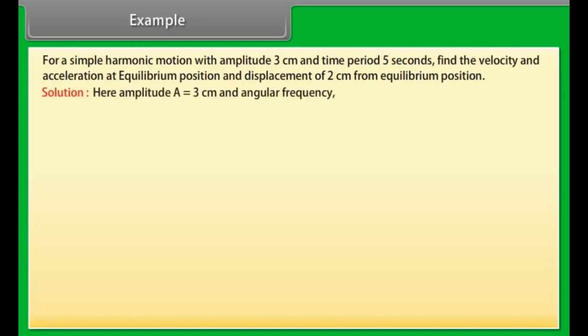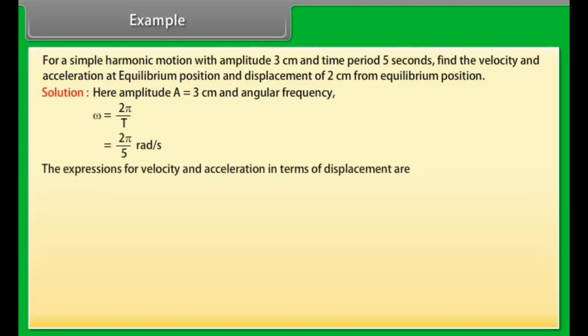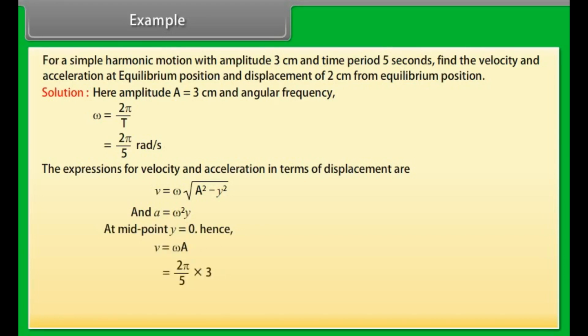Here, amplitude A is equal to 3 cm and angular frequency ω = 2π/T = 2π/5 radian per second. The expressions for velocity and acceleration in terms of displacement are v = ω√(A² − y²) and a = ω²y. At the midpoint, y = 0. Hence, v = ωA = 3.77 centimeter per second and a = 0.